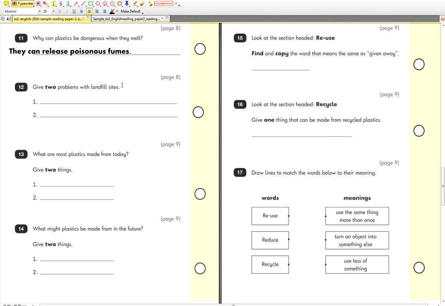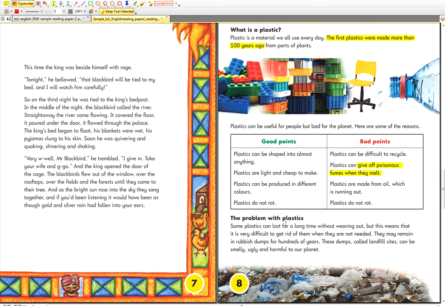Give 2 problems with landfill sites. So look back at the text. Now, in the landfill site, are we looking at the right text? Folks, we look at this page. Ladies, hello, we look at this page now. Okay. These dumps called landfills can be, what can they be? Smelly, ugly, and harmful. So how many reasons have you found? 3 reasons. Well done, folks.